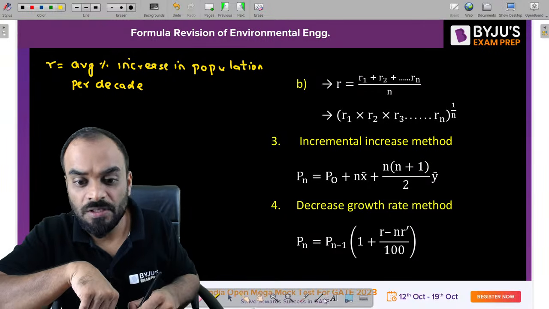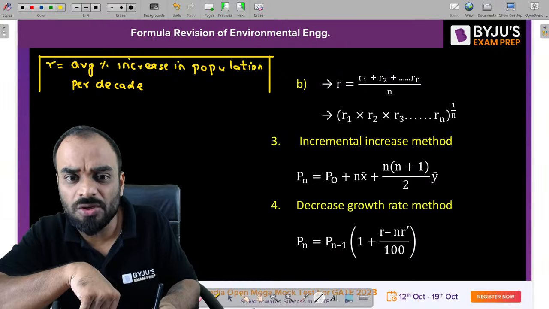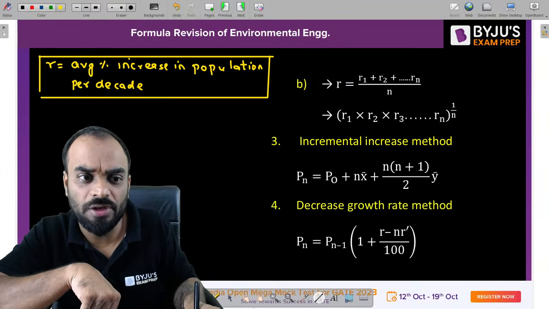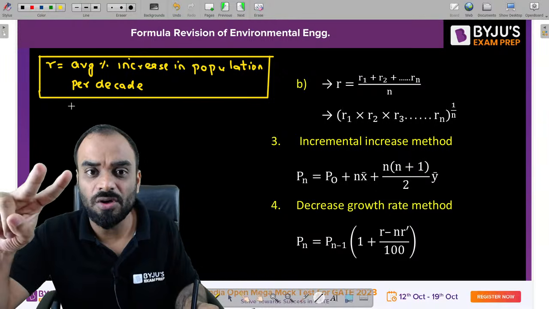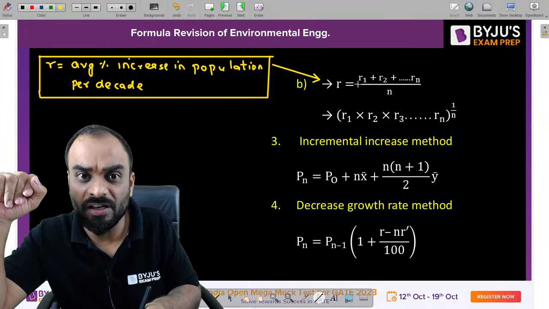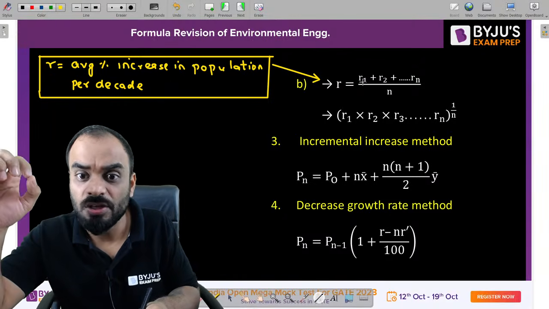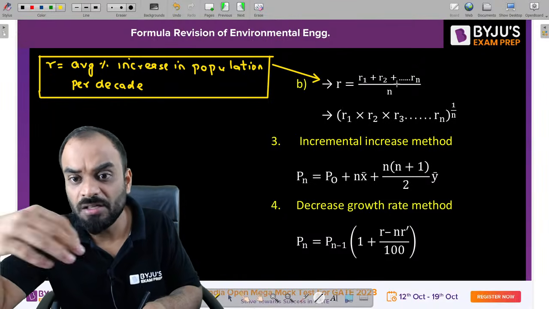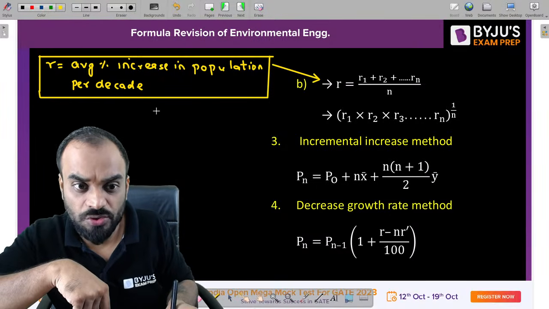Now the question is, sir, how can I calculate this particular value? You know guys, there are two approaches by which you can calculate the value of R. One is the arithmetic mean and second is the geometric mean. So you can use this formula, the arithmetic mean of all the percentage increase values, that is R1 plus R2 plus up to Rn divided by N. Or second, you can use the geometric mean also.